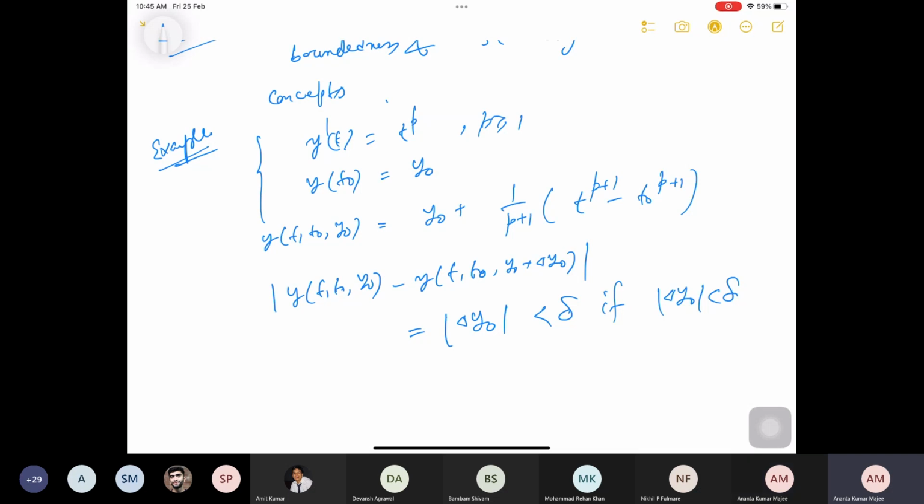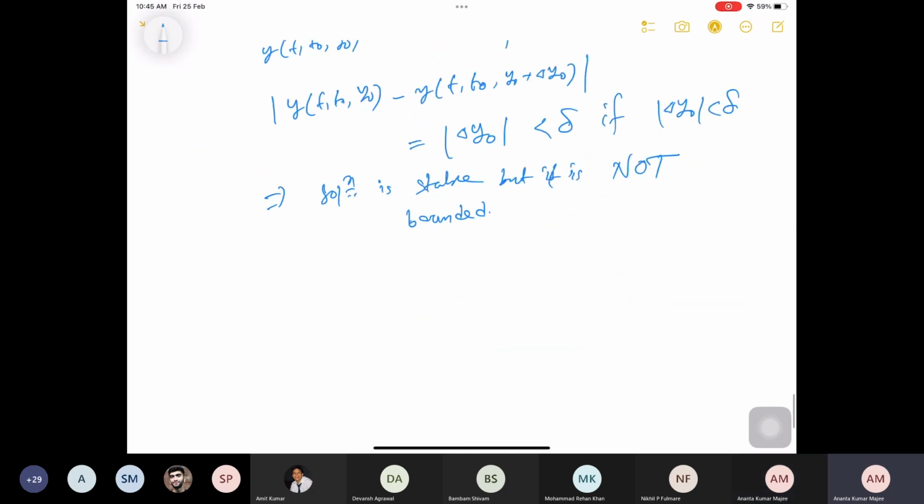Okay. So this implies the solution is stable, but it is not bounded.